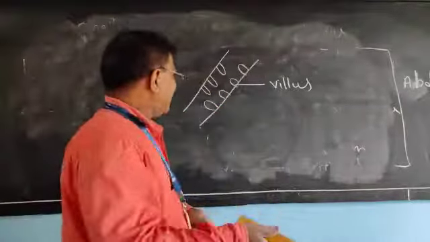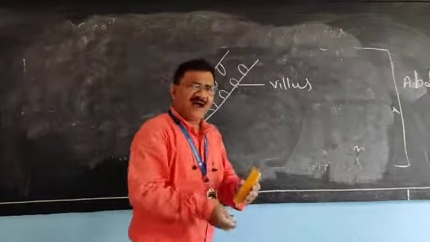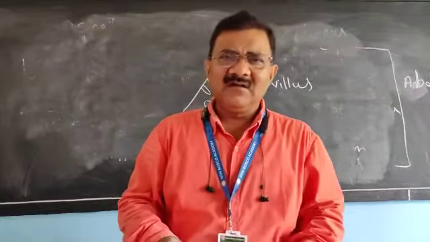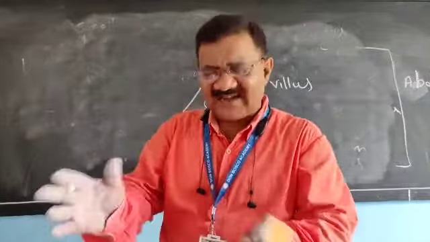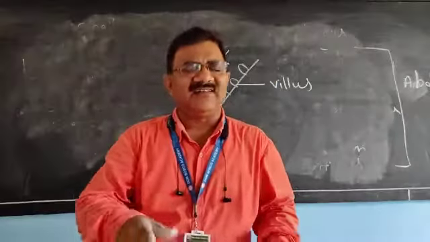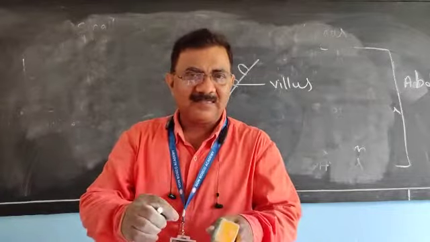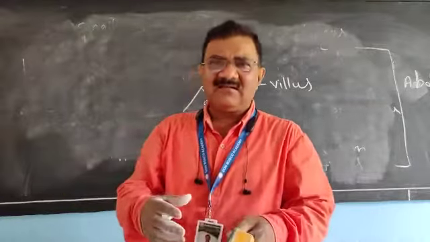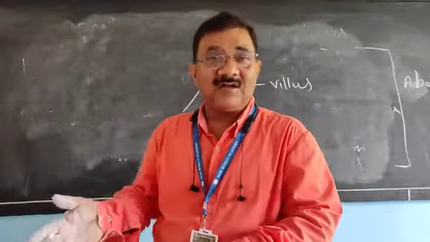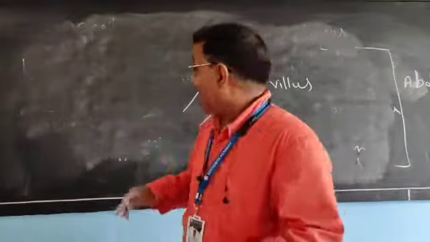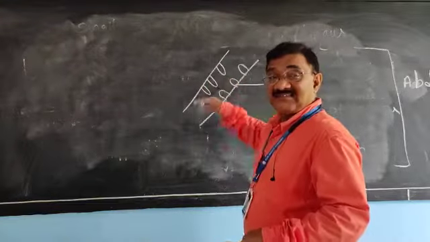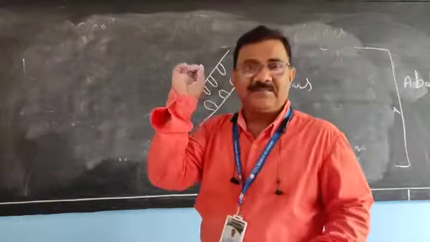Just stand and see there what the butcher will do. They also clean the stomach and small intestine. They cut it. When they cut, the waste product will come out, and inside that this villus is clearly visible.